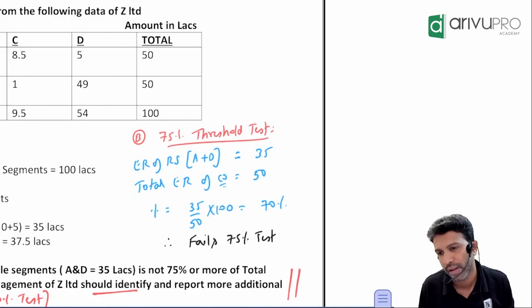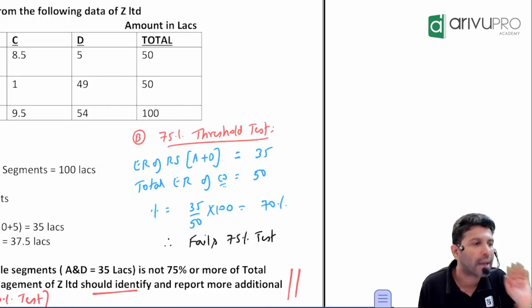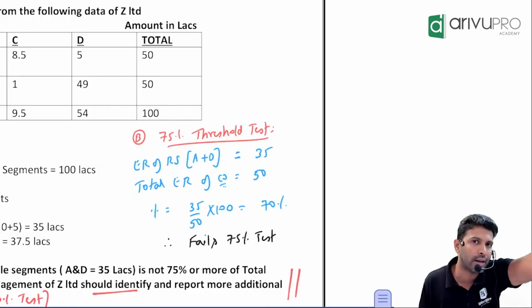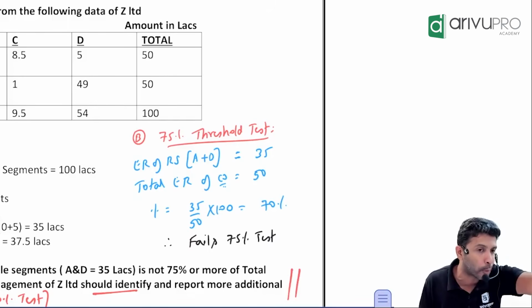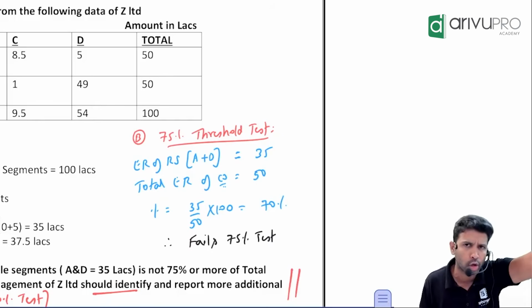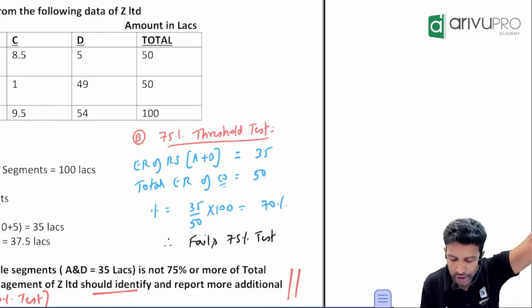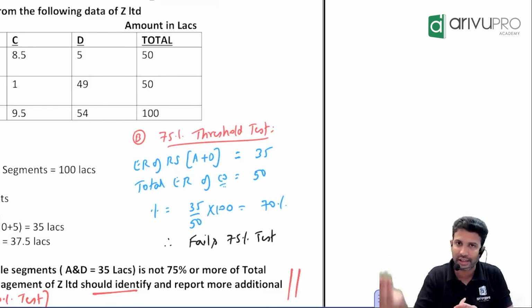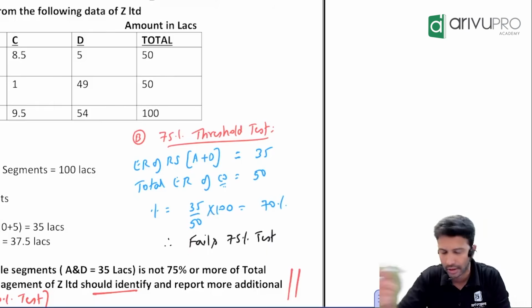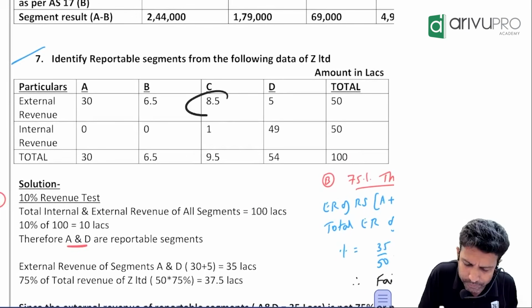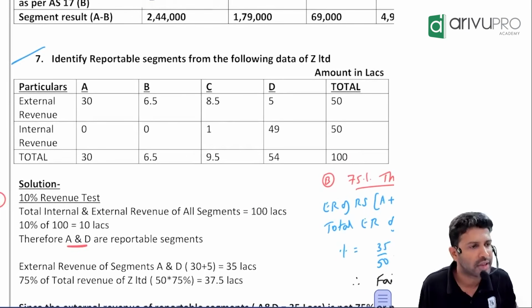They have failed. If it fails, what management has to do is they can't give only A's data and D's data. They have to pick more. One more or two more, their choice. To make sure that the 75% threshold is satisfied, they will have to pick more segments. Maybe they may pick C. If they pick C, what will happen?